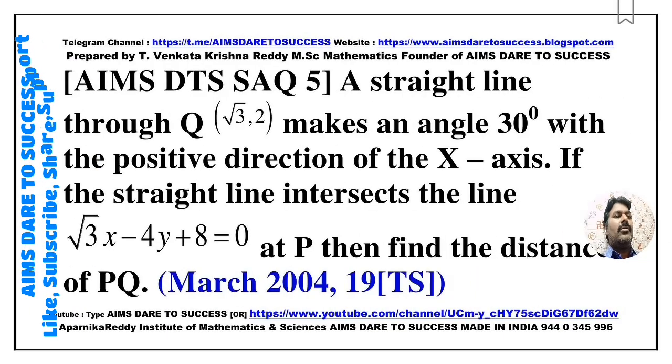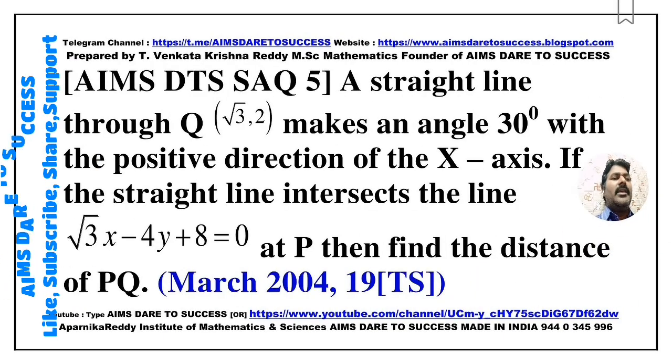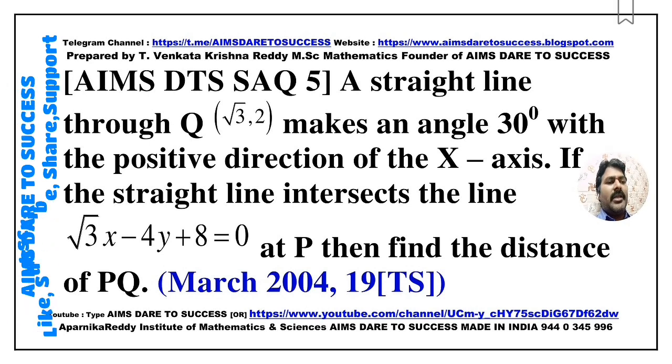Next SAQ 5. A straight line passing through Q (3√3, 2) makes an angle 30 degrees with the positive direction of the x-axis. If the straight line intersects the line √3x - 4y + 8 = 0 at the point P, then find the distance PQ. This question is also a VIP question. Practice more, my dear students. This question came from March 2004, March 2019 Telangana.